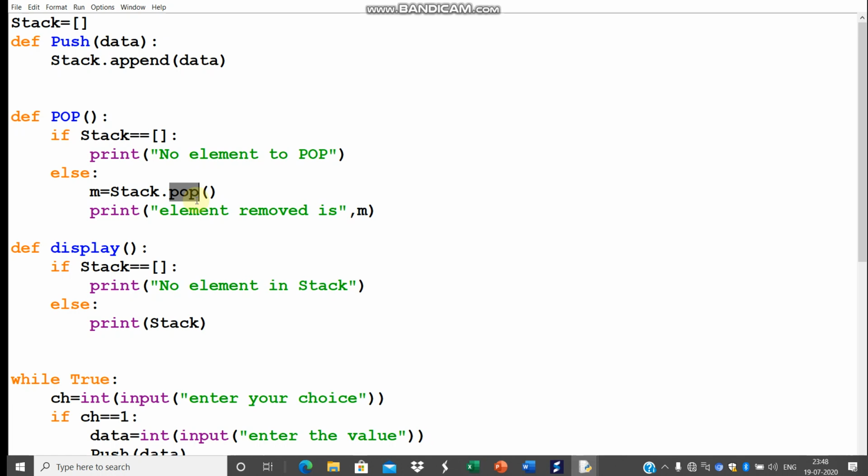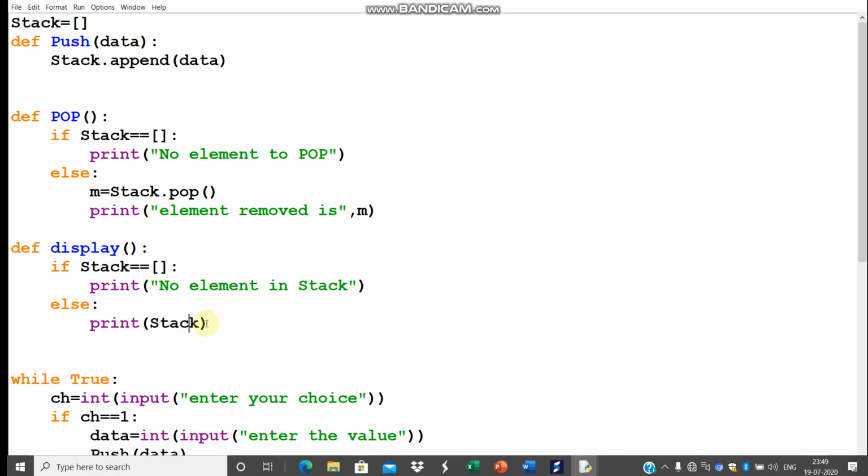Last inserted, as in a stack, is extracted first. So the last inserted element, as no argument is given in the pop function, means the last inserted value will be taken out, and that will be printed here. And if display is called, it will also check if the stack is empty. Suppose we are displaying the empty stack, it will show the stack is empty or no element in stack. Otherwise, it will print the currently available elements in stack.